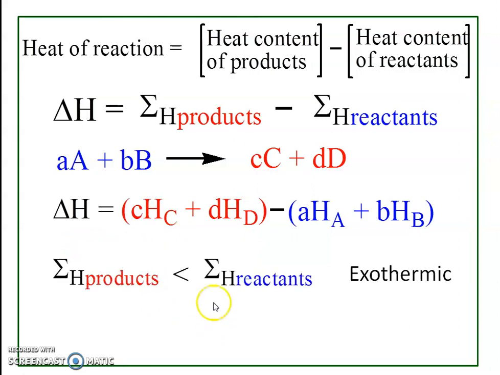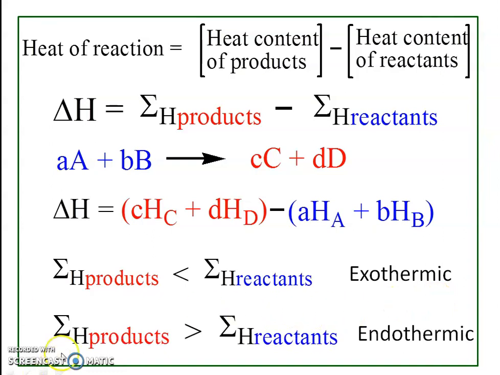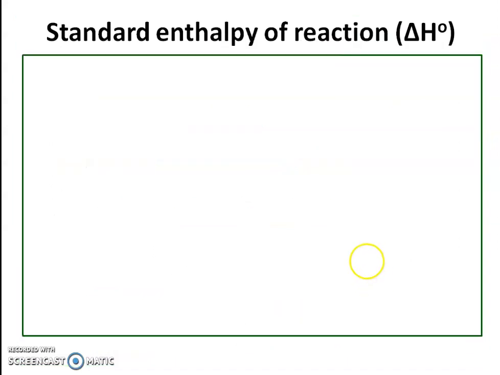Now there are two possibilities. When the sum of enthalpy of products is less than the sum of enthalpy of reactants, there must be evolution of energy at the time of such a reaction, and this reaction is exothermic. Whereas another possibility is when the sum of enthalpy of products is greater than the sum of enthalpy of reactants, then during such a reaction there must be absorption of heat or energy, and this type of reaction is called an endothermic chemical reaction. And this is about the heat of reaction.